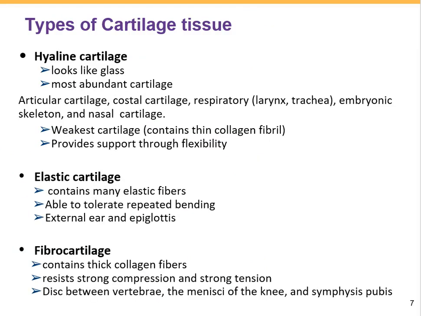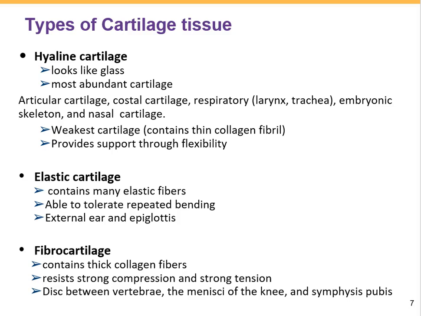There are three different types of cartilage tissue in our body, which have different functions, are going to be found in different locations, and also have kind of different structure. The first type of cartilage is hyaline cartilage. The hyaline cartilage is super clear and smooth, like glass. Hyaline means glass. That's the reason we call this glass-like cartilage the hyaline cartilage.